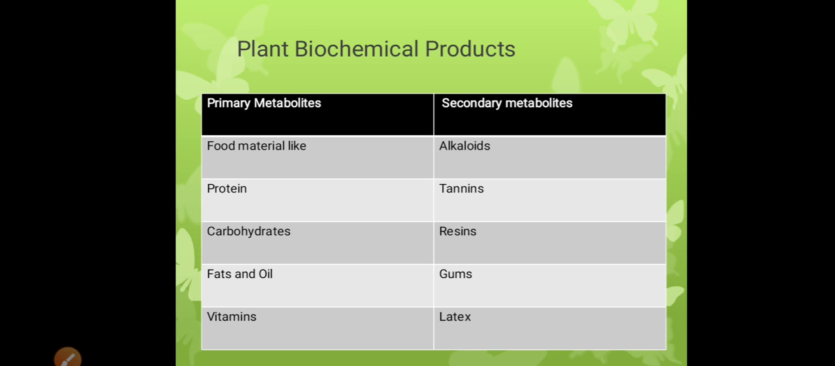Plant biochemical products are of two types, primary and secondary. Primary are used for their food purpose: protein, carbohydrate, vitamin, etc. And secondary metabolites like alkaloids, tannins, resins, gums, and latex.